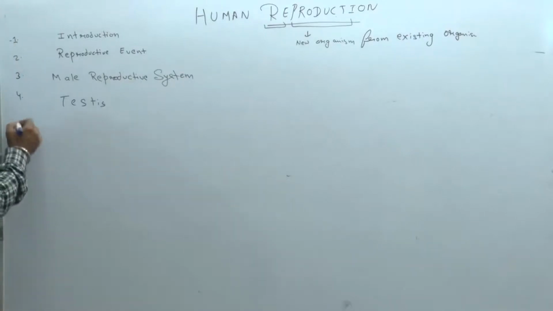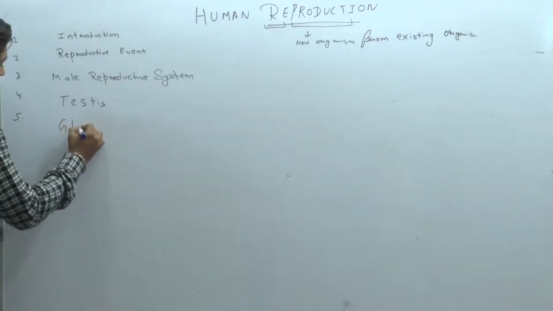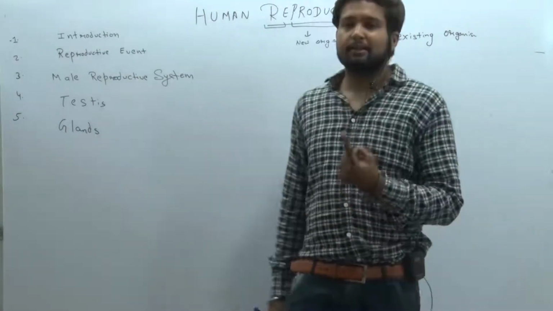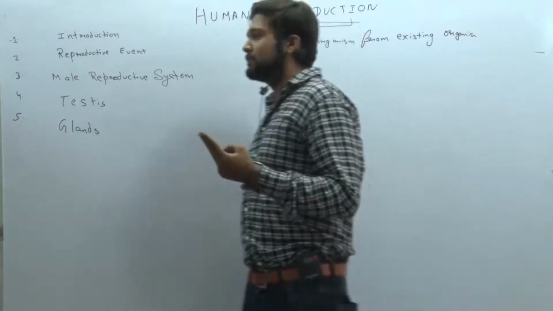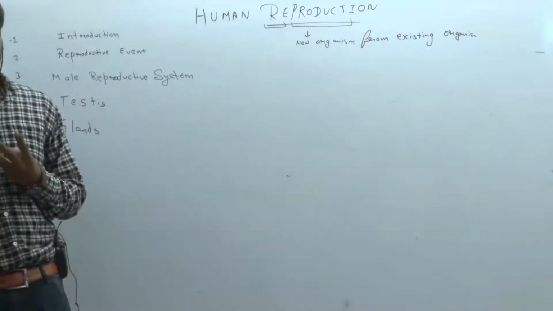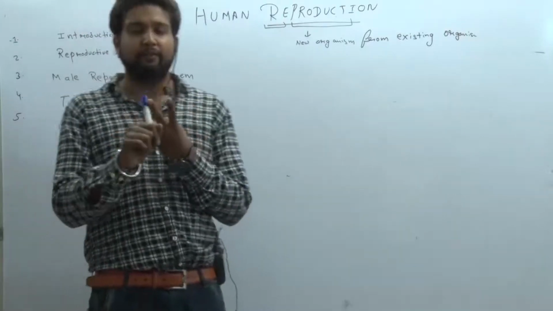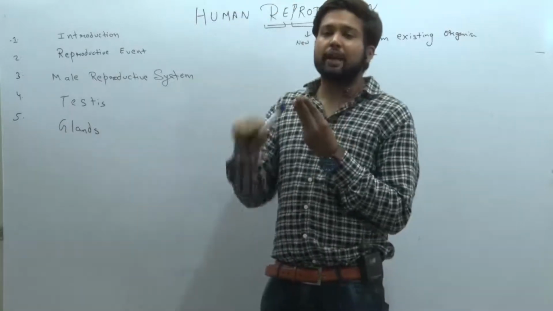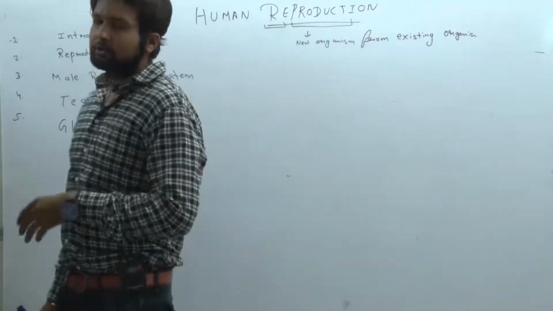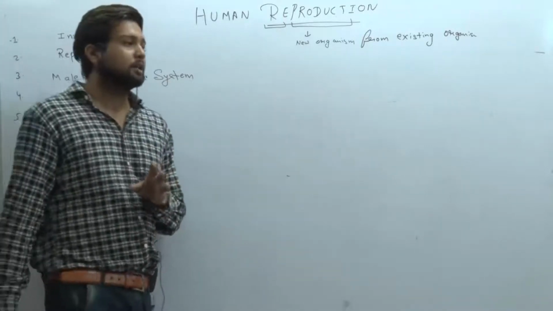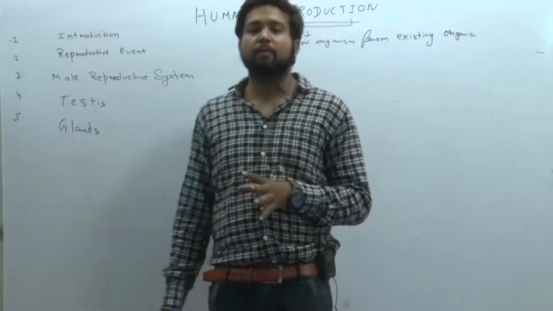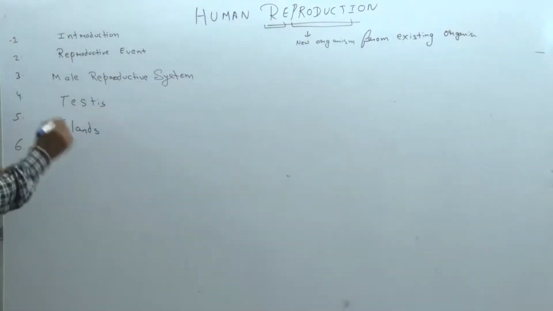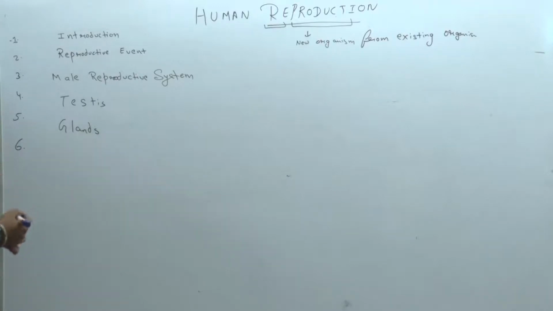Next, after the testis, we have studied the glands. In glands, we have seen three types: the seminal vesicle, the prostate gland, and the bulbourethral gland, contributing 70%, 25%, and the remaining respectively. All these glands constitute and form the seminal plasma. Clear? And along with this seminal plasma, when sperm is present, it is known as semen.